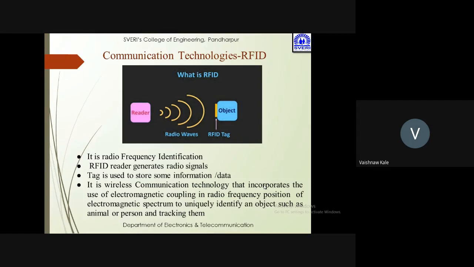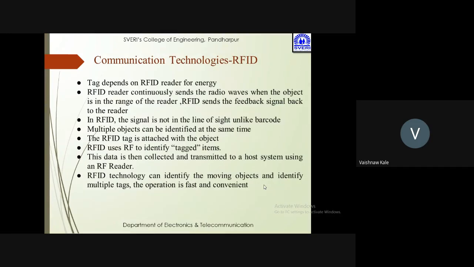This is a wireless communication technology that incorporates the use of electromagnetic coupling in the radio frequency portion of the electromagnetic spectrum to uniquely identify an object such as an animal or person and track them. The tag depends on the RFID reader for energy. The RFID reader continuously sends radio waves when the object is in range. Then the RFID tag sends a feedback signal back to the reader.